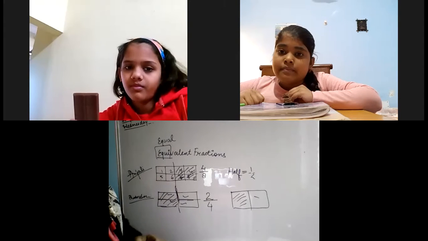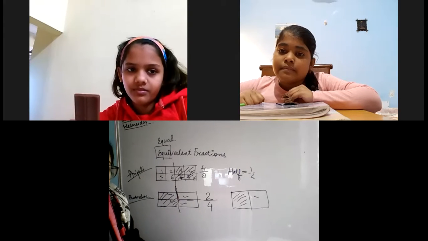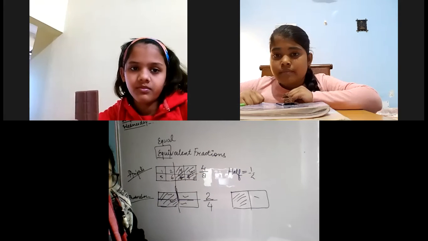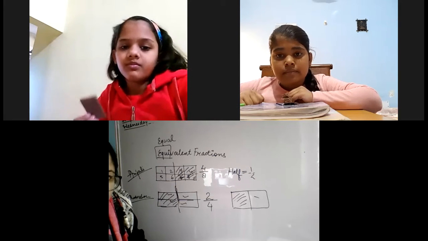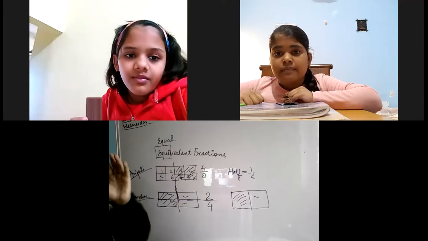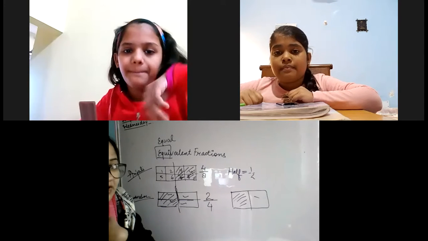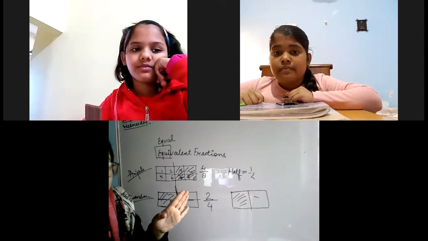And similarly, what Anjali did, Anjali divided hers into 8 equal parts. Out of 8, she shared 4 parts. Okay, she shared 4 parts to Pratishtha. So what happened? Nobody is cheating over here. Neither Anjali is wrong, nor Pratishtha is wrong, nor am I wrong. Equal chocolate has been shared.